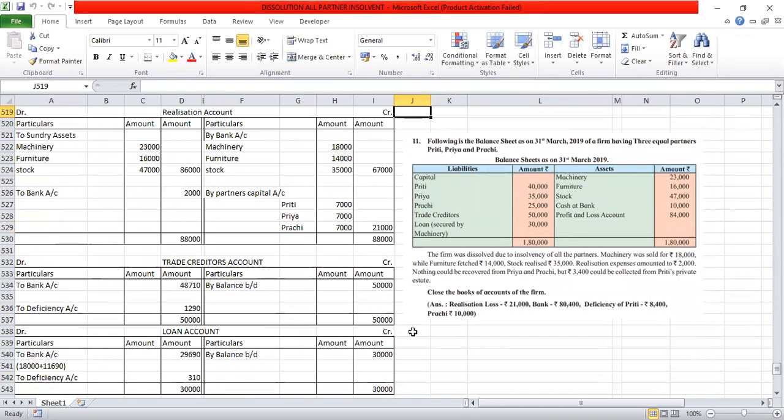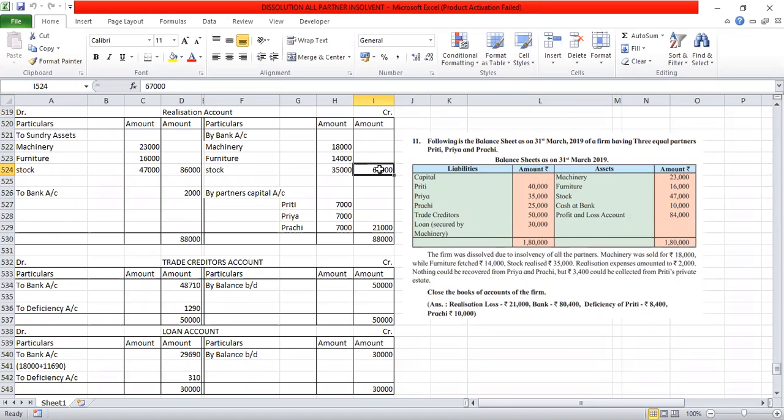we have all the assets. The firm dissolved due to insolvency of all partners. Machinery was sold for 18,000, furniture for 14,000, and stock realized 35,000. When assets are sold, that will be credited to the realization account by bank account, machinery, furniture and stock. The total value comes to 67,000. The 67,000 is received as cash that will be deposited into the bank account.